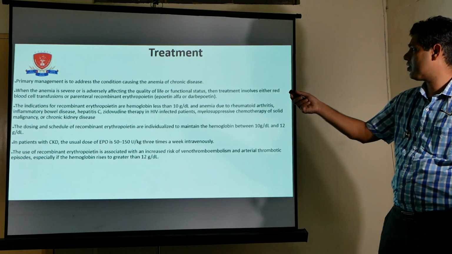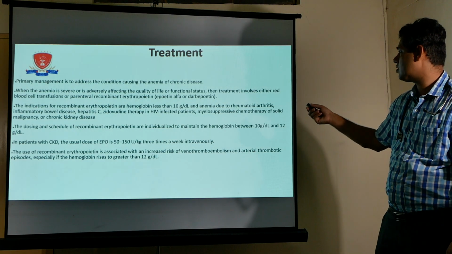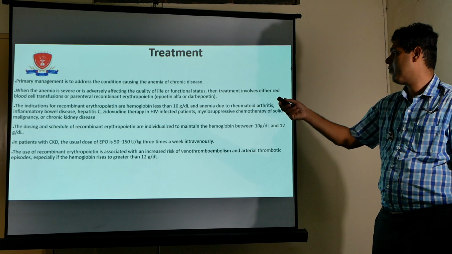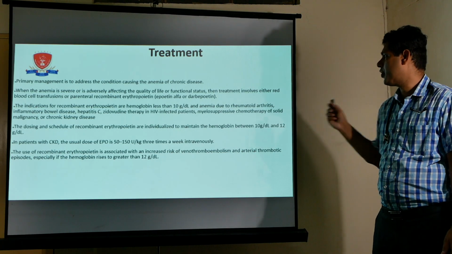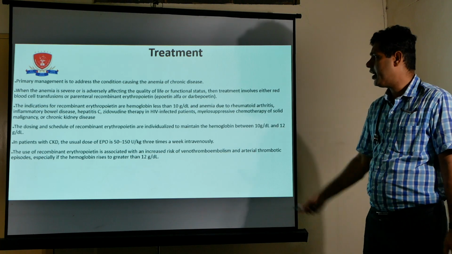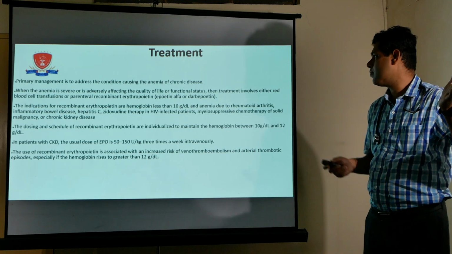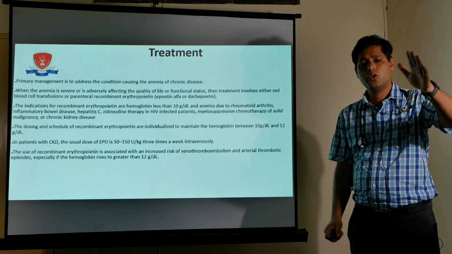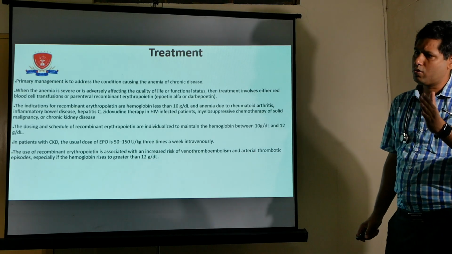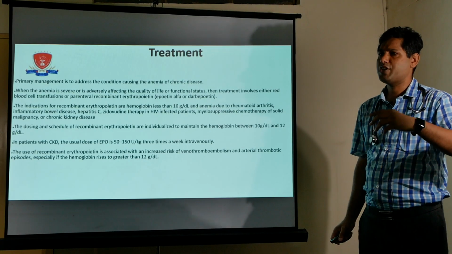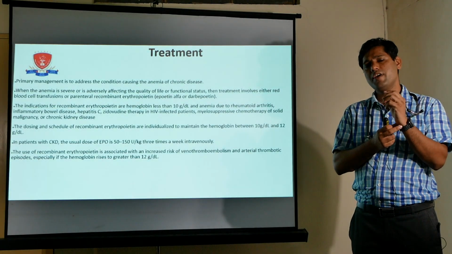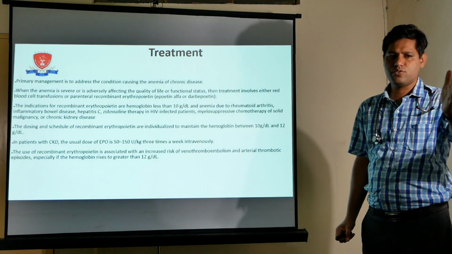When the anemia is severe or adversely affecting quality of life, functional status, or there is dyspnea, we can admit the patient, transfuse blood, and give erythropoietin or darbepoetin. The indication for recommended erythropoietin is hemoglobin less than 10 gram. So when the patient's hemoglobin is very low, like below 6 gram or below 5 gram, then the patient's life is endangered. In this case, we have to admit the patient and transfuse blood cells.